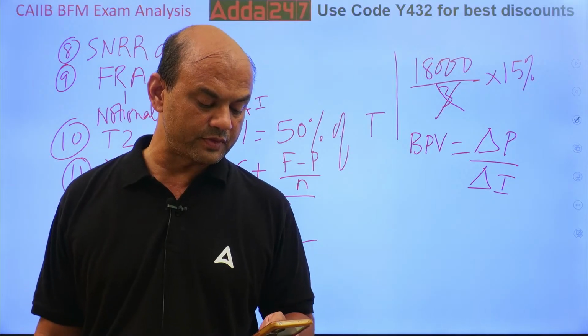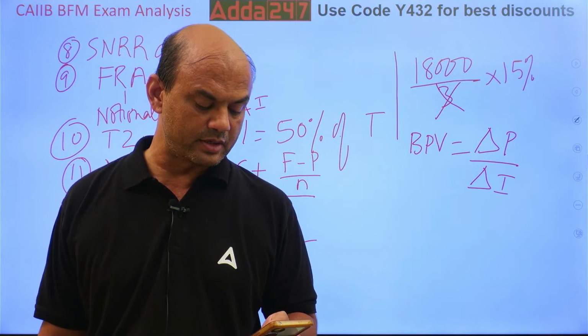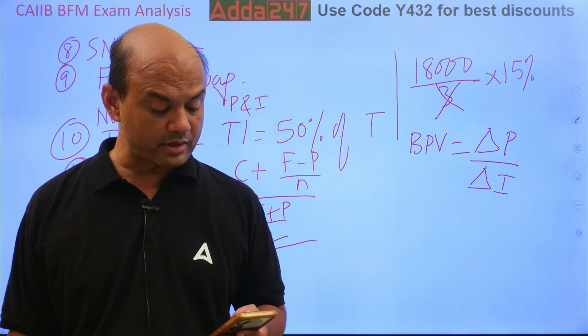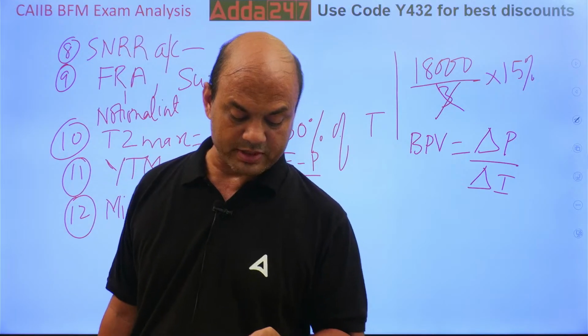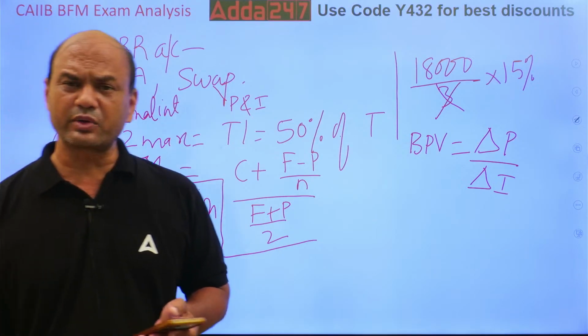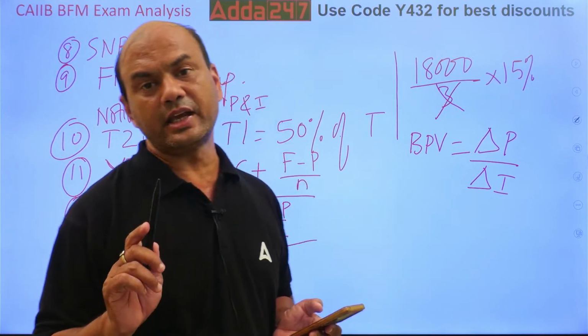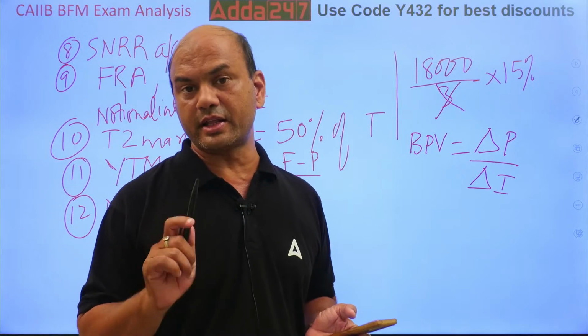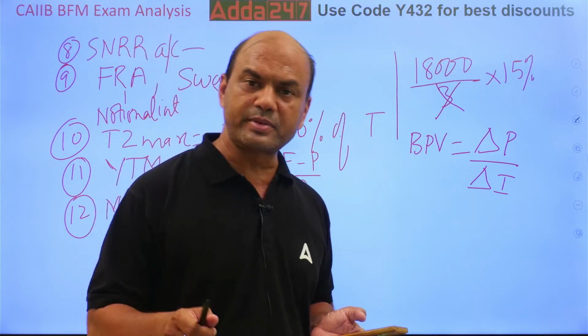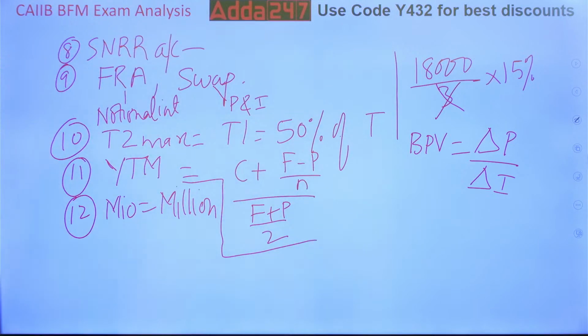Incoterm was not asked in one of the papers. Too much for Basel and yield. Okay, Incoterms, one paper had Incoterms. 110% of CIF value for insurance. Yesterday I told you in the revision that in CIF, the insurance is to be taken at 110%. Whatever insurance is given, just take 110%. So that was one question.